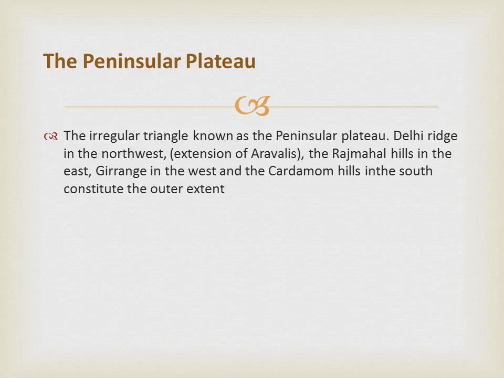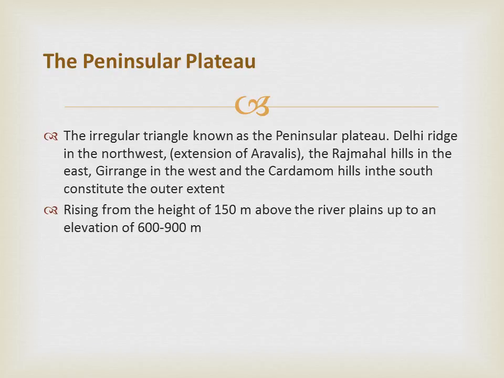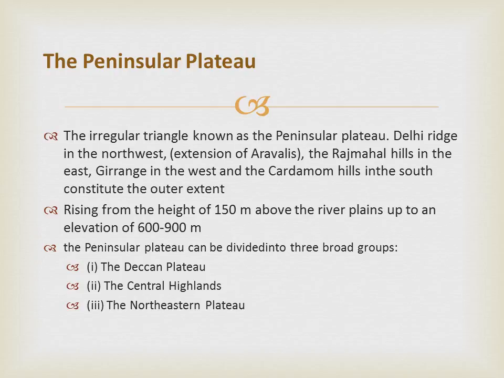The peninsular India is made up of a series of plateaus such as Hazaribagh Plateau, the Palamu Plateau, the Ranchi Plateau, the Malwa Plateau, the Coimbatore Plateau, and Karnataka Plateau, etc. This is one of the oldest and the most stable landmass of India. On the basis of the prominent relief features, the Peninsular Plateau can be divided into three broad groups: the Deccan Plateau, the Central Highlands, and the Northeastern Plateau. The Deccan Plateau.